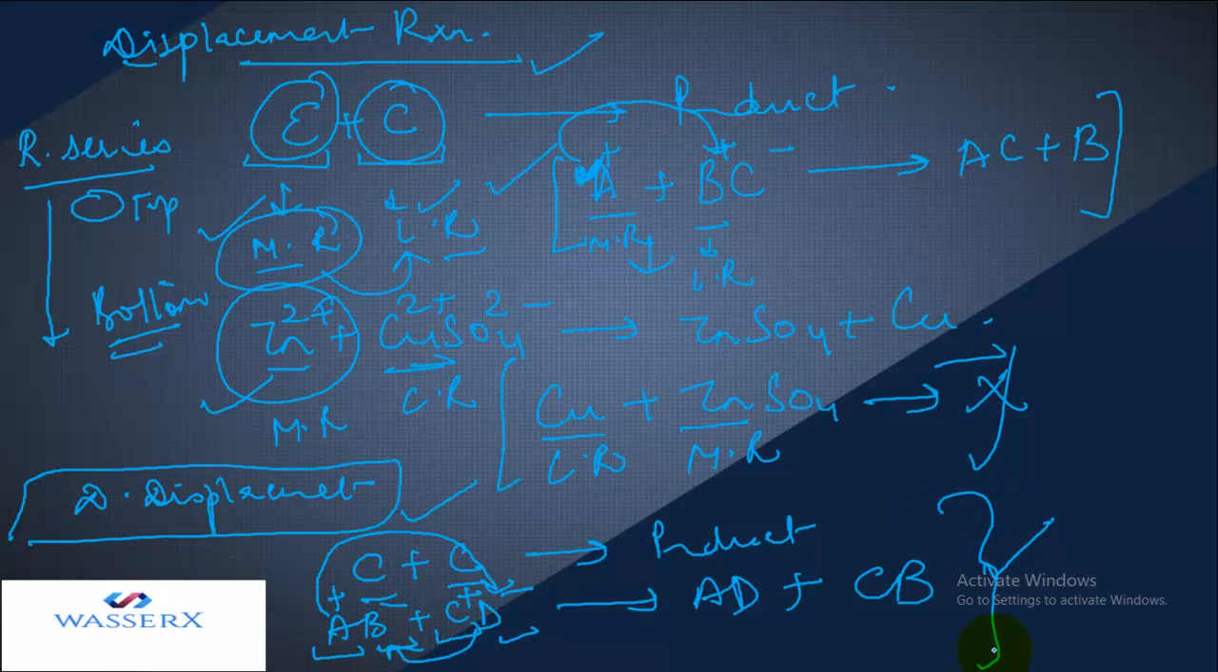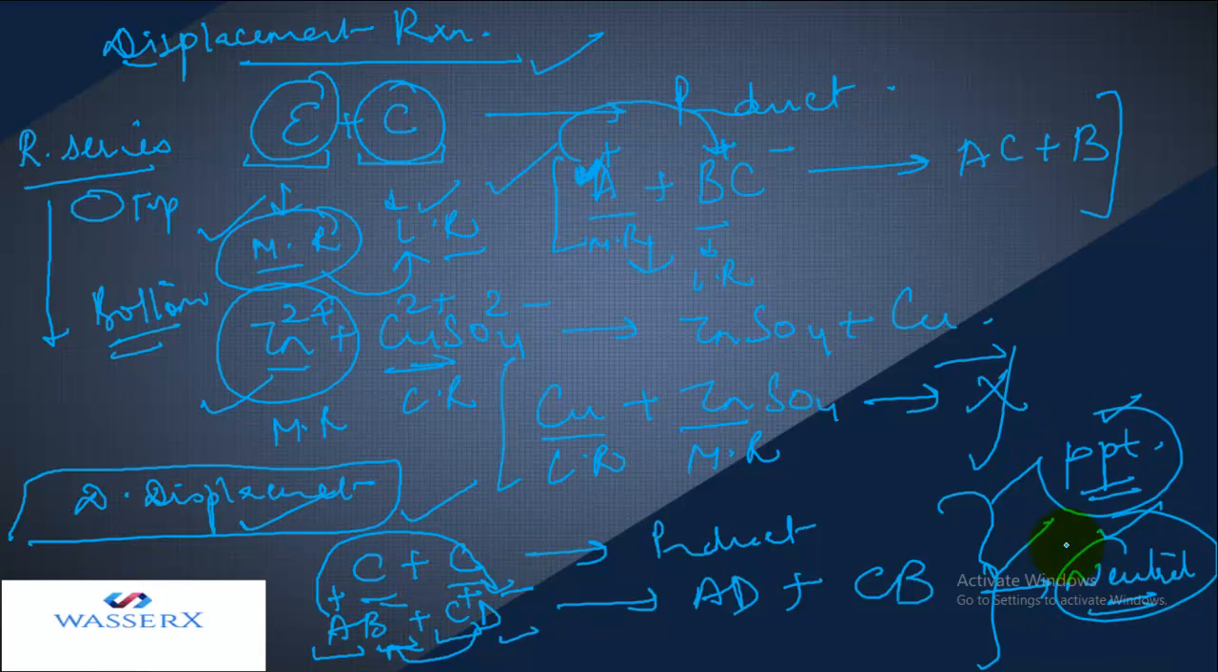Whenever double displacement occurs, either a precipitate is formed, that is an insoluble substance is formed on mixing these compounds, or a neutral substance is formed, that is a substance which is neither acidic nor basic. So either the precipitate is formed or the neutral substance is formed. So double displacement or double decomposition is always going to be either a precipitation reaction or a neutralization reaction. Let's take up an example for it also.